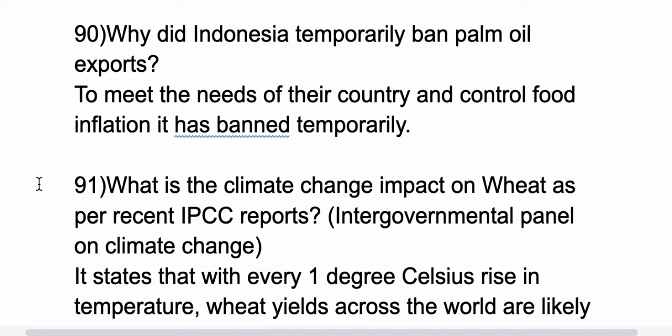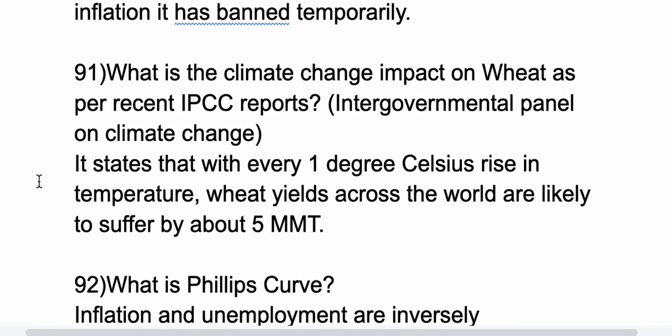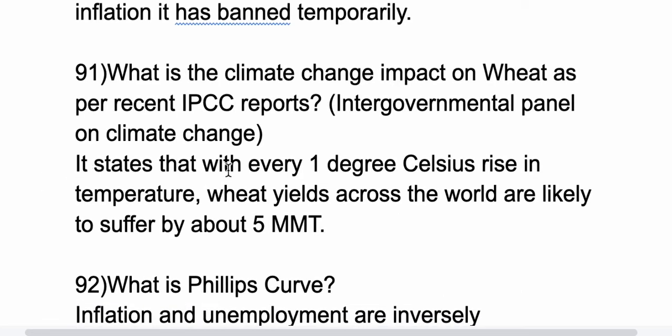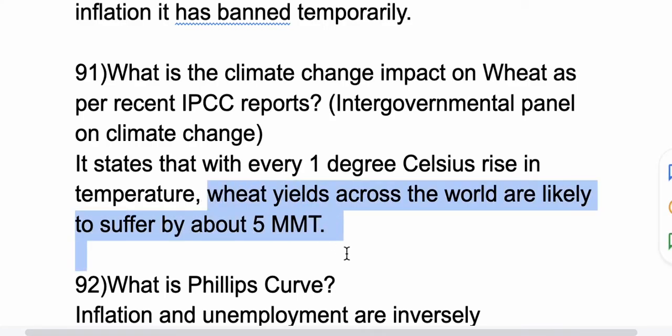IPCC is the Intergovernmental Panel on Climate Change. It states that with every 1 degree Celsius rise in temperature, wheat yield across the world is likely to suffer by about 5 million metric tons. This is as per the reports of IPCC.